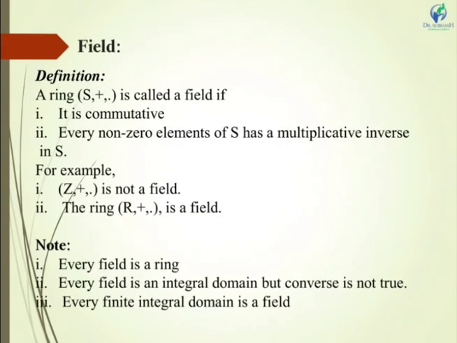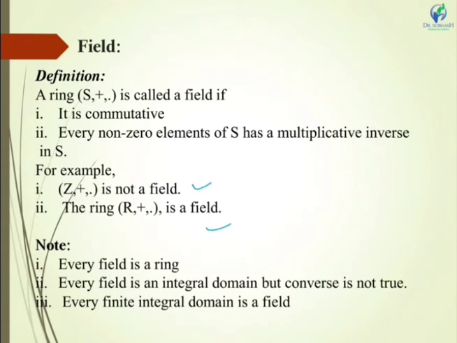Now next topic is field. What is field? A ring (S, +, ·) is called a field if it is commutative. Next, every non-zero element of S has a multiplicative inverse in S. For example, (Z, +, ·) is not a field and the ring (R, +, ·) is a field.